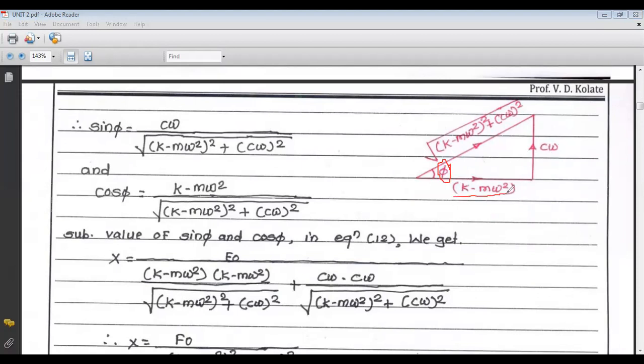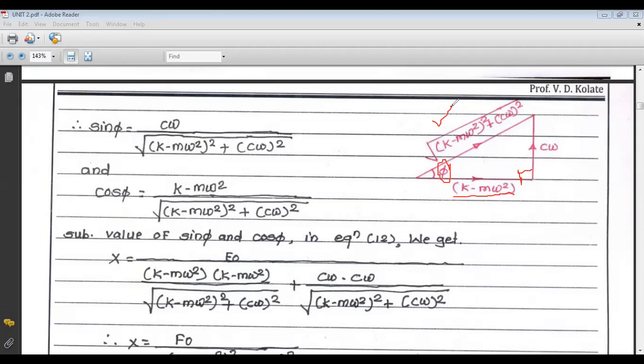So what is your adjacent side? k minus m omega square. And we have to find the hypotenuse from the opposite side and adjacent side. Now this is a 90-degree angle, so we can get your hypotenuse as the square root of (k minus m omega square) whole square plus (c omega) whole square. So this is your hypotenuse. Now we know that tan phi is c omega upon k minus m omega square.